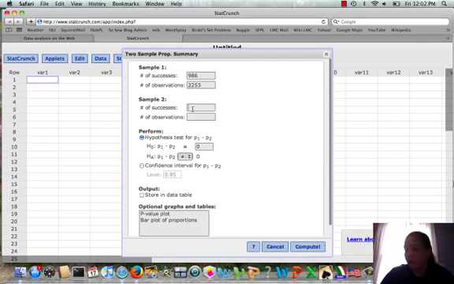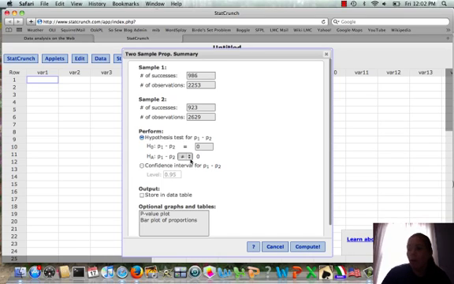And then sample 2 was the women living at home, so our successes, meaning the women who answered yes, was 923 out of 2,629. And then we're doing a hypothesis test, so we check the first bubble. And then they say P1 minus P2 equals 0. That means no difference. And then our alternative is that P1 minus P2 is not equal to 0.